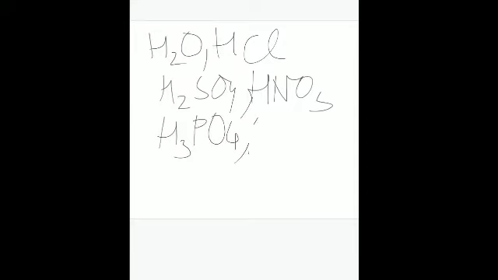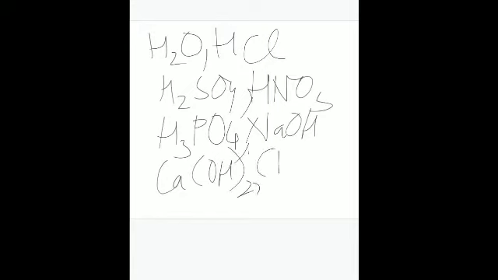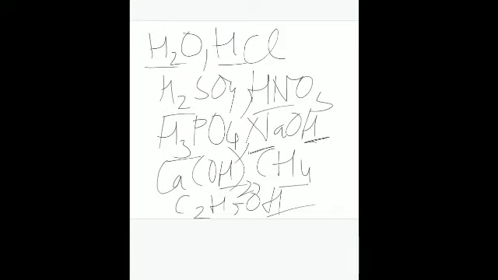and sodium hydroxide NaOH, then calcium hydroxide, potassium hydroxide, all the hydrocarbons, that is carbon hydrogen containing compounds. Is that clear? C2H5OH, ethyl alcohol. Now all these are hydrogen containing compounds, so they are occurring in the combined state. You can see hydrogen in all of them. And hydrogen is occurring in combination with other elements. Is it clear? So this is how hydrogen is found in the combined state as well.